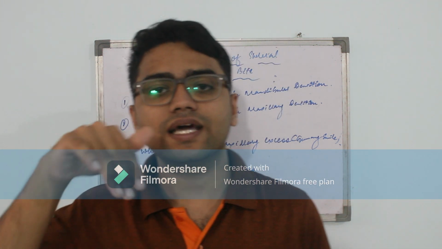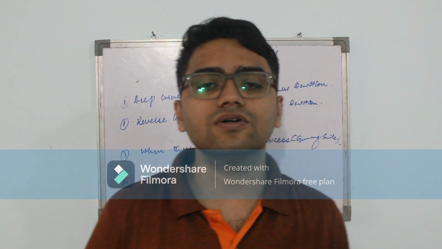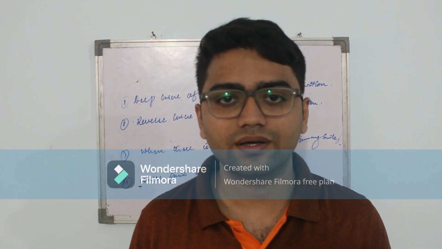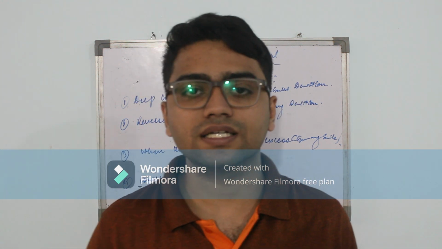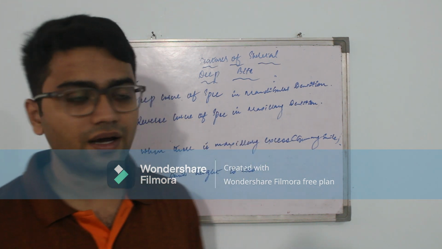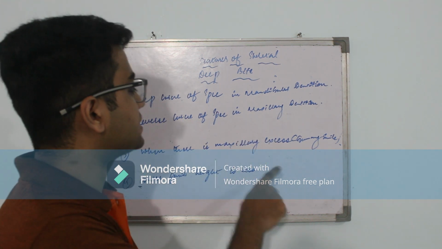So whenever there is a deepening of this curve, there is some kind of discrepancy, because according to the Angle's 6 keys of occlusion, the curve of spee must be flat. But here we can see there is a deepening of curve of spee. In compensation to this, there is a reverse curve of spee in maxillary dentition. Coming to the third point, when there is maxillary excess.